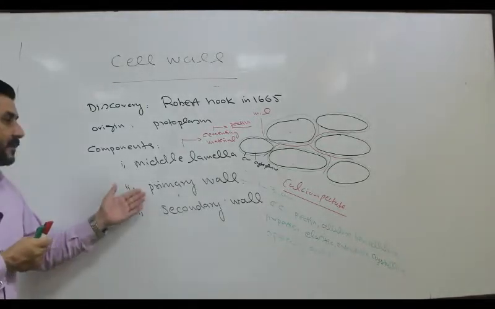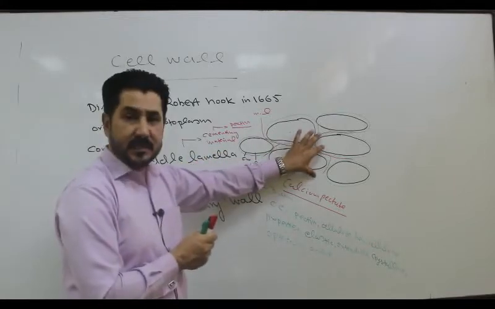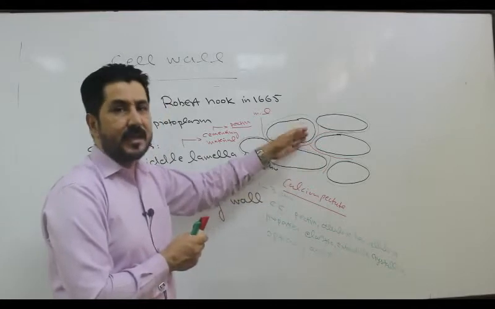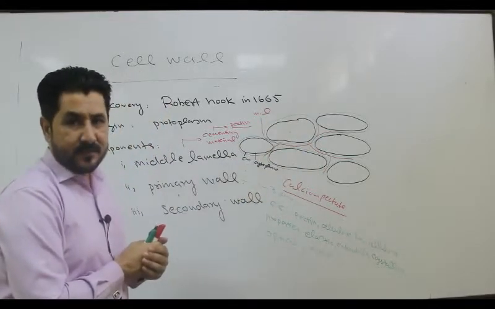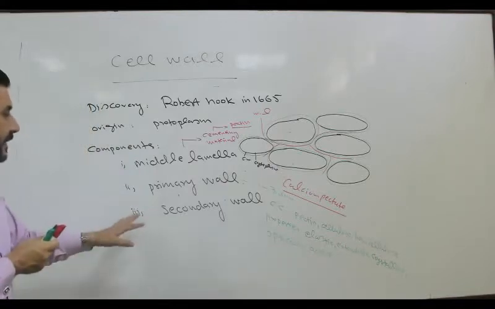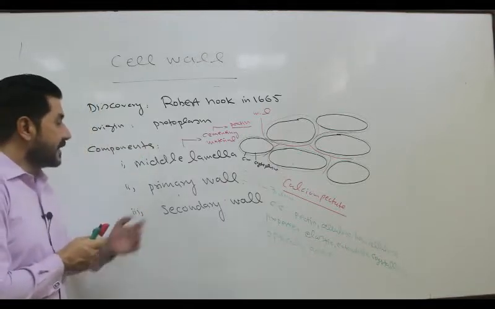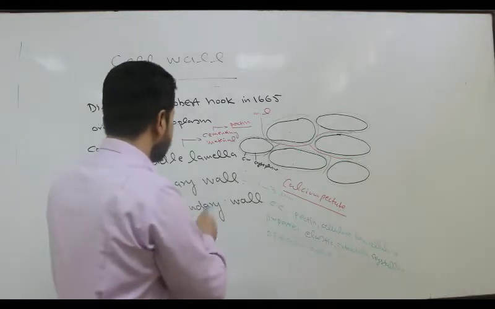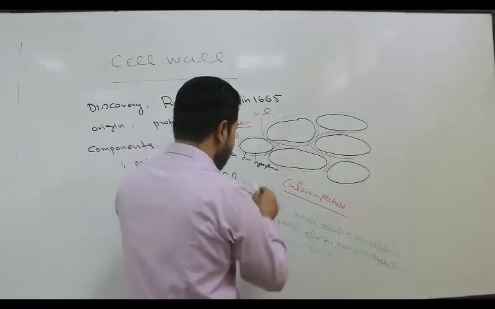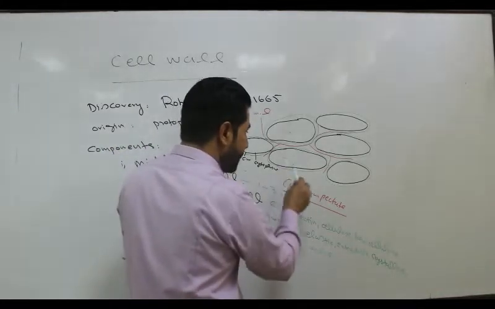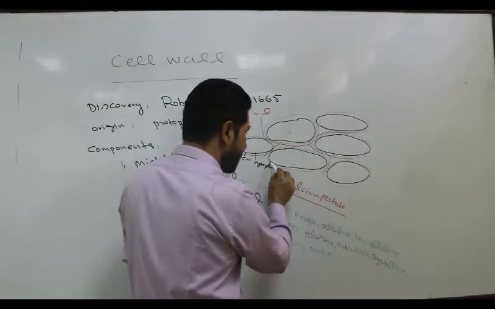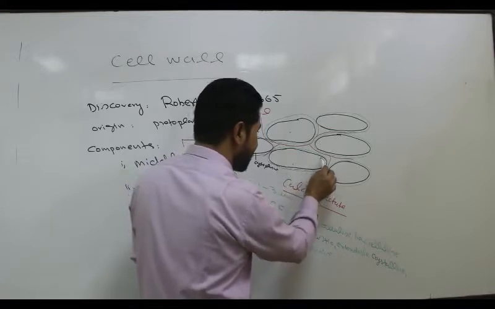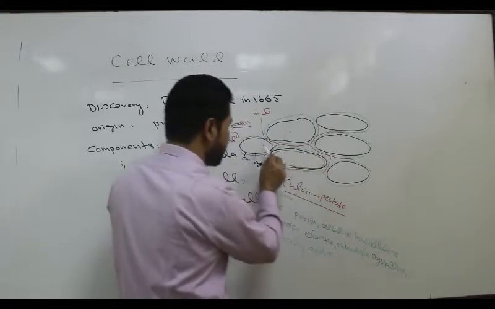As I told you, in some plant parts, primary wall is the only wall. There is no secretion of a further wall, that is called the secondary wall. Then the third component of the cell wall is the secondary wall. Secondary wall formation lays down inside in the plant, that is after the primary wall. This is the secondary wall.